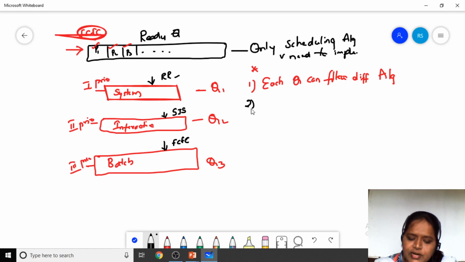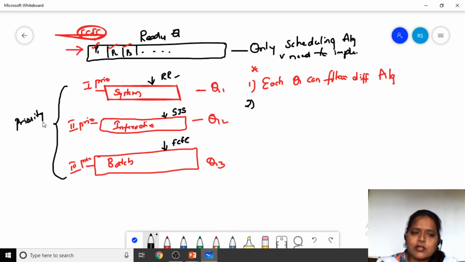And the second one is that all three queues follow priority.